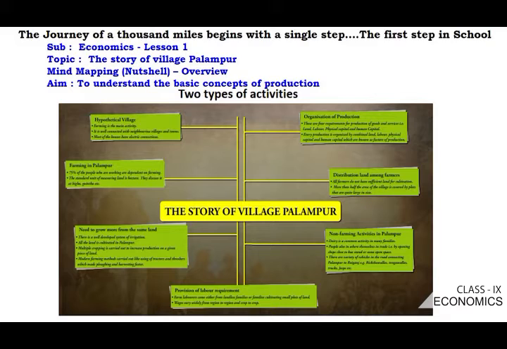There are two types of activities. One is farming and another one is non-farming activities. In farming activities, we are going to discuss what resources Palampur has. Palampur is a beautiful village. It has all types of facilities and all natural resources. And along with that, very interestingly, a variety of transport systems and all facilities are there.